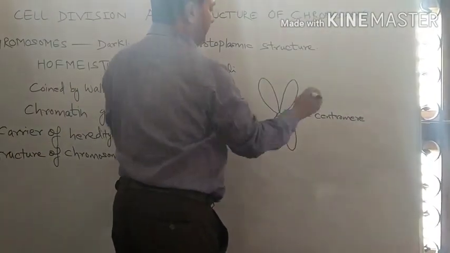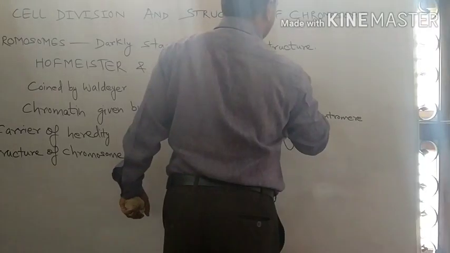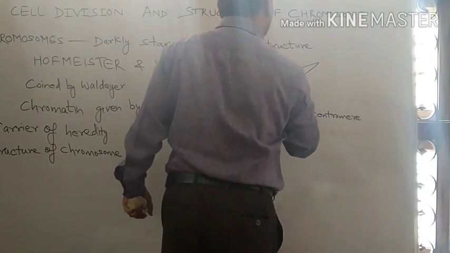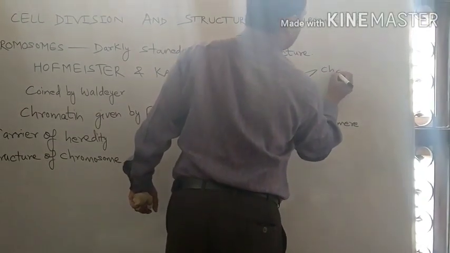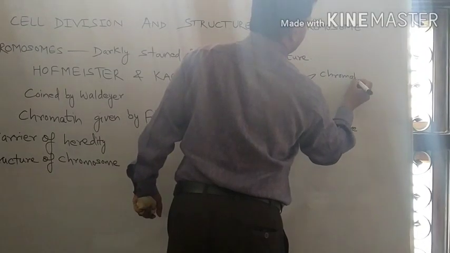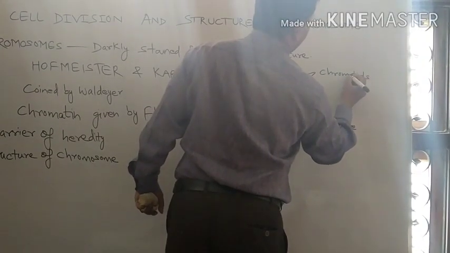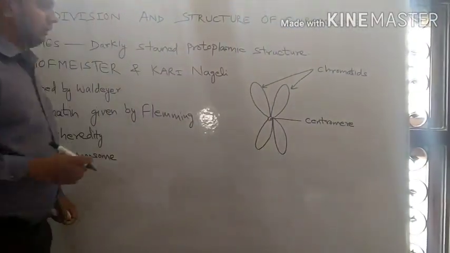These are two chromatids attached to the centromere.